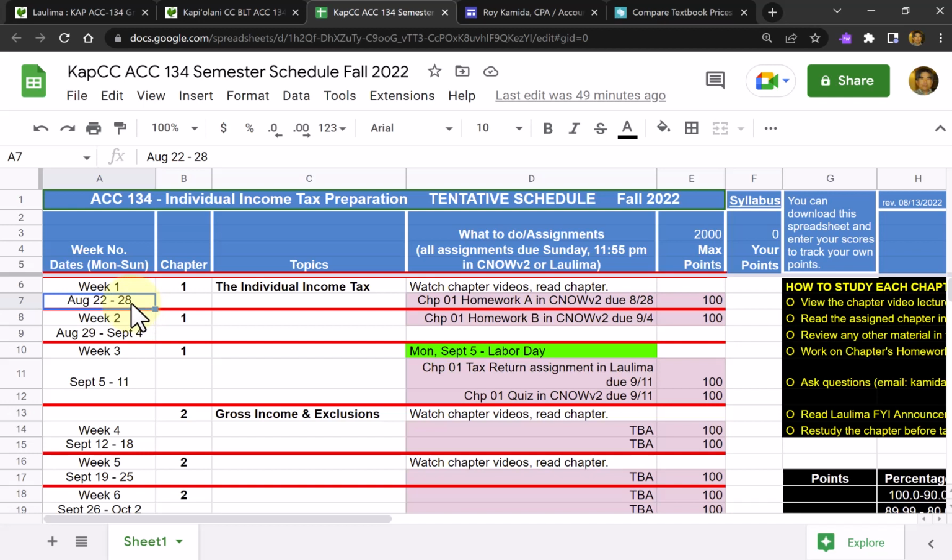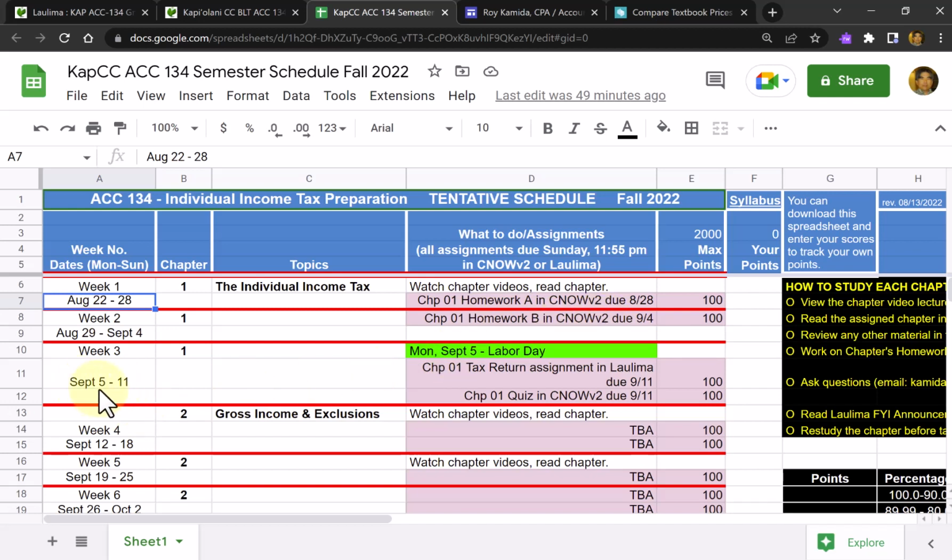Remember, every Sunday something's going to be due. The first week, homework A, chapter 1, done in Cengage Now V2, is going to be worth 100 points. Then the second week, Monday through Sunday, September 4th, the second homework assignment is going to be due, again in Cengage Now V2.